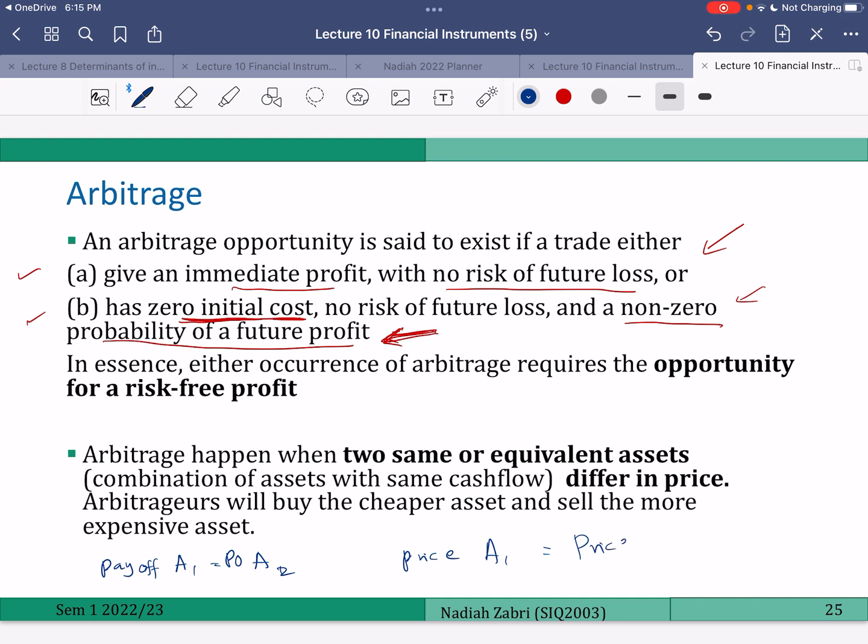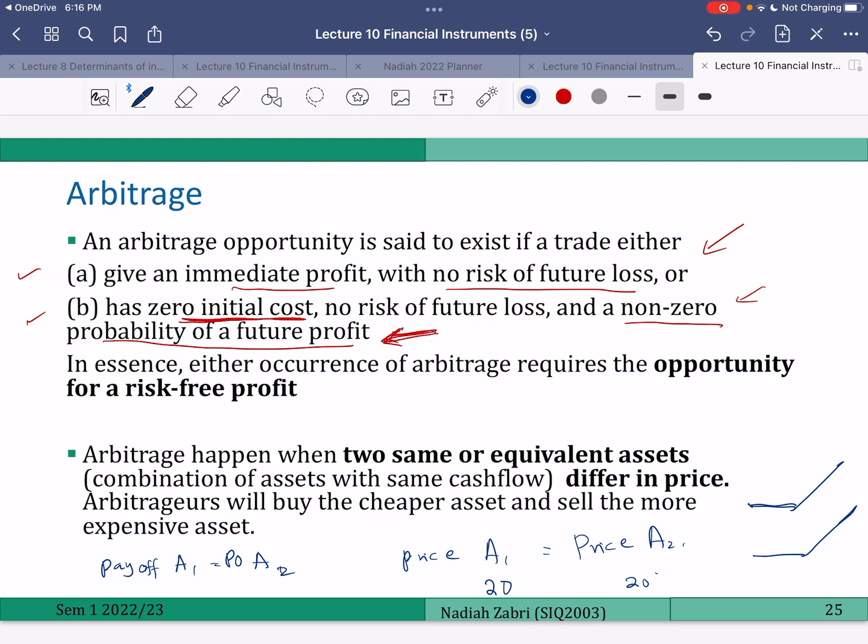So if asset A1 gives a payoff that looks like this, asset A2 also gives a payoff that looks like this. So it's exactly identical, and because of that, their prices should match. If they don't, then what will happen? Arbitrageurs will buy the one that is cheaper and sell the one that is more expensive and get an immediate profit from there.